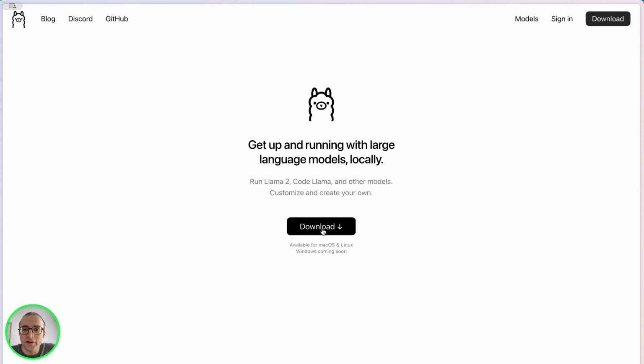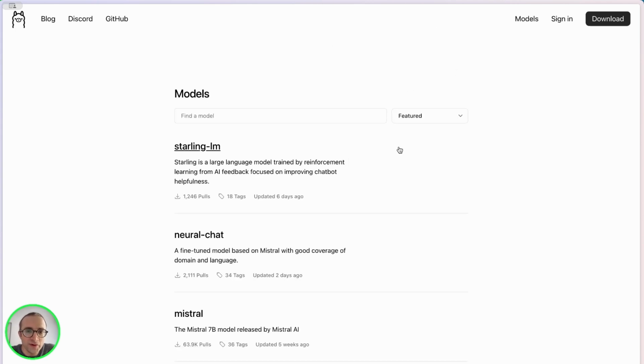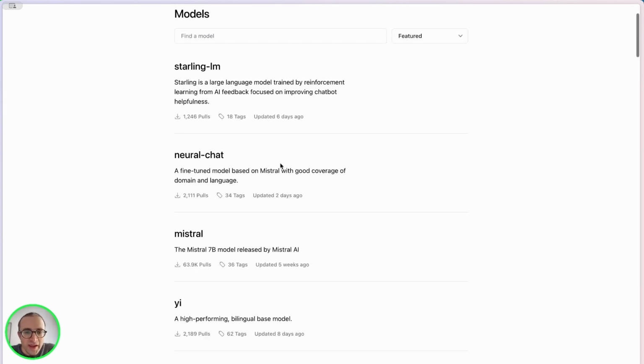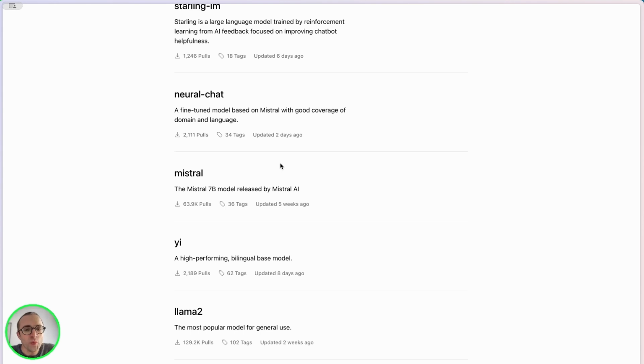So with Ollama, we have to download the tool and install it, and then pick one of these models that are here. For example, Llama2. Once we install it, we can go to a terminal. Once we install Ollama, we have a service on the taskbar, and then a command on the command line.